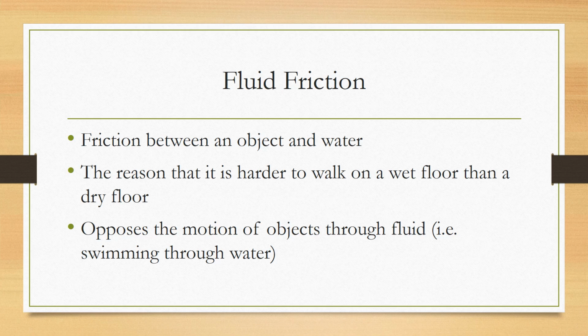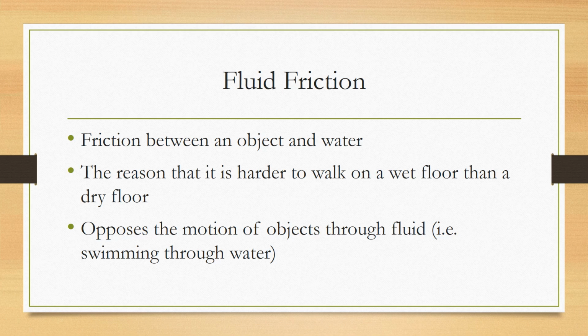Fluid friction is also the reason, because fluid friction has less friction and less resistance than sliding, that if you go to walk on a wet floor, you have a better chance of slipping. So if you are walking on a wet floor and there's going to be fluid friction, there's going to be less friction happening, which means your foot is more likely to slip because there's not going to be that resistance.